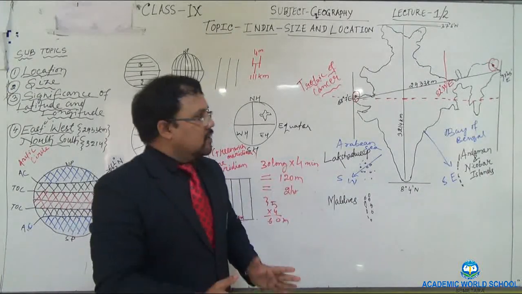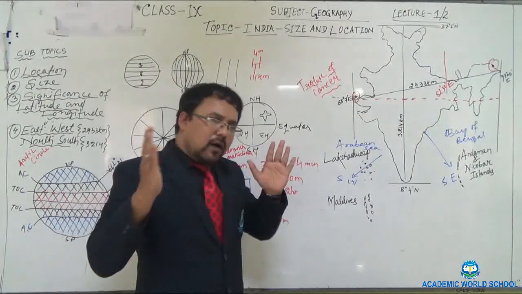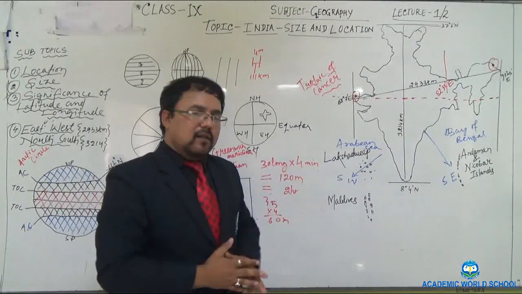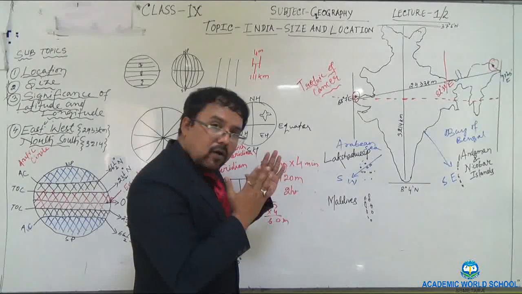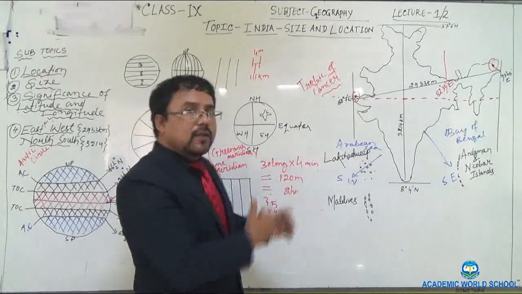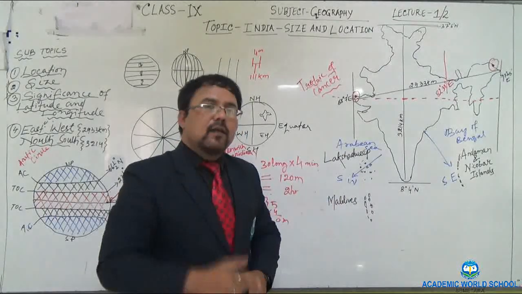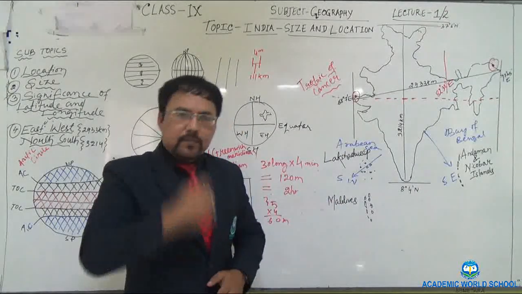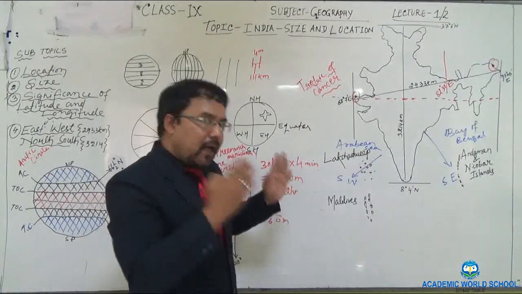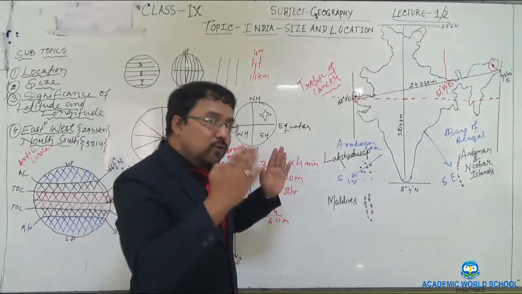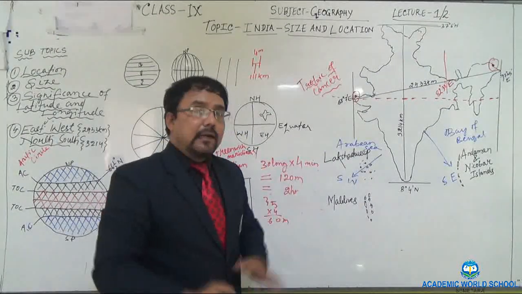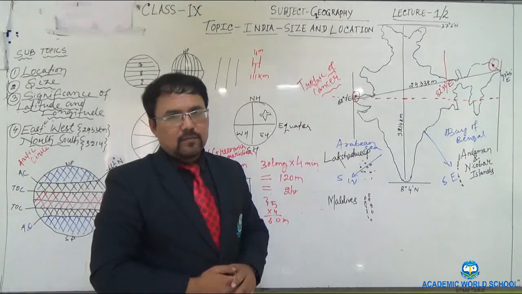Okay, so that's why it has been possible for the eastern western extent to accommodate 30 longitudes. Otherwise, if the longitudes had been parallel like all the latitudes, then it would not have been possible for the eastern western extent to accommodate 30 longitudes.